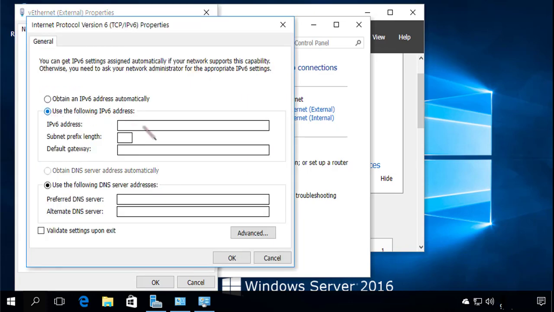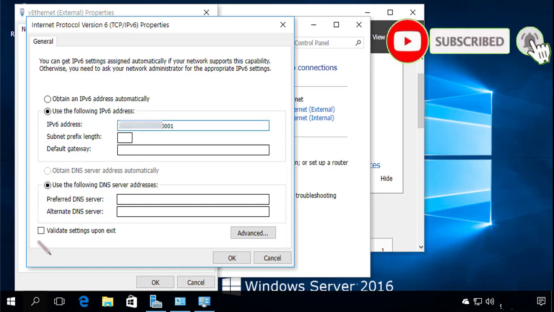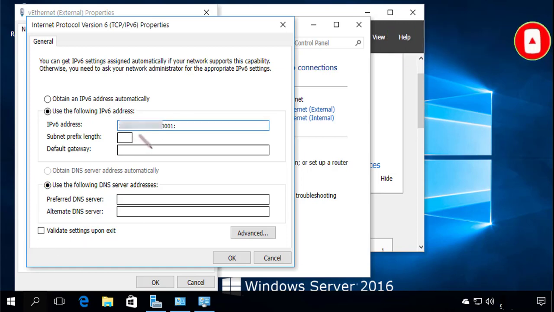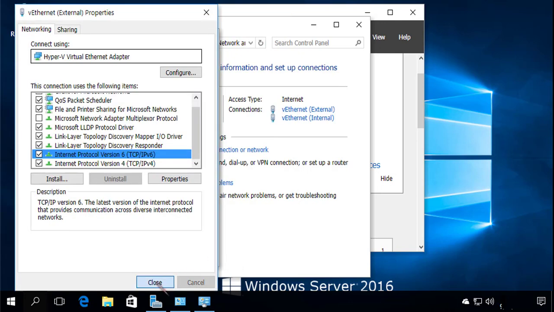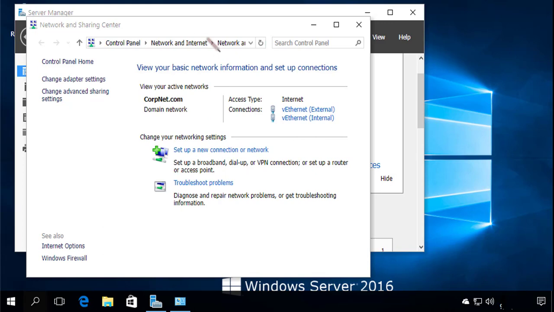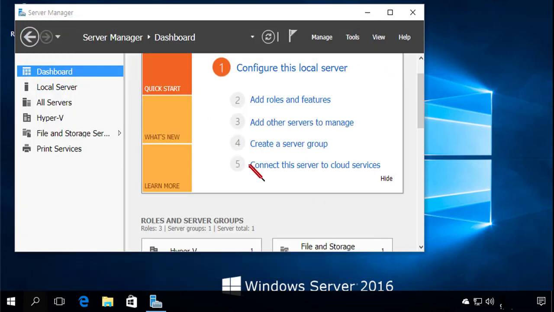use the following IPv6 address, type the IPv6 address, add the interface ID, the prefix is going to be 64, OK, close again,